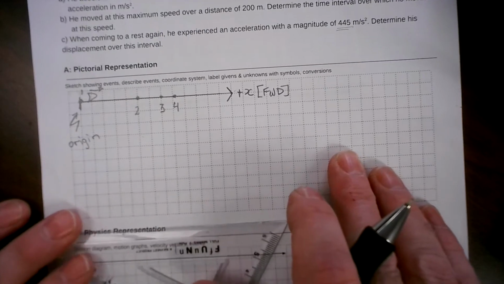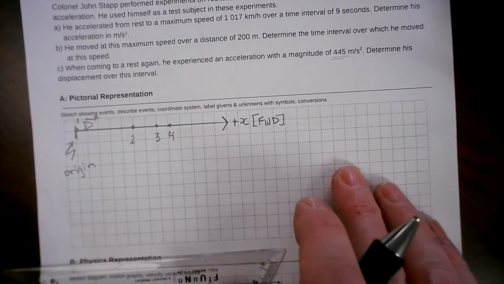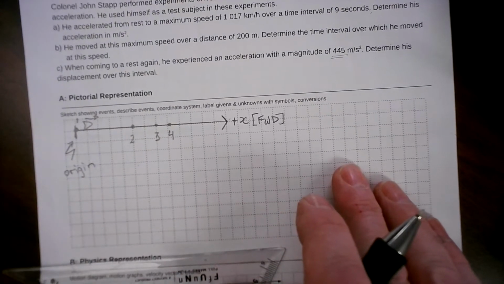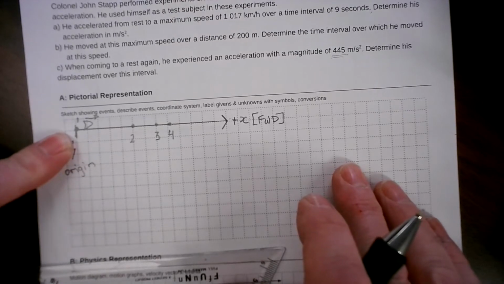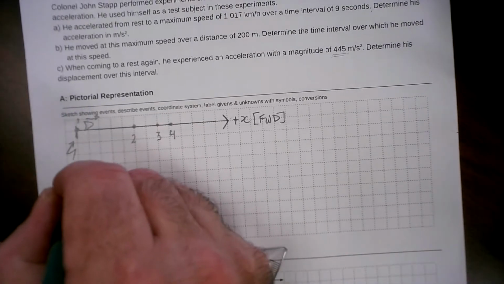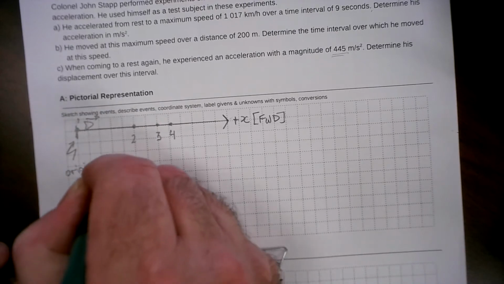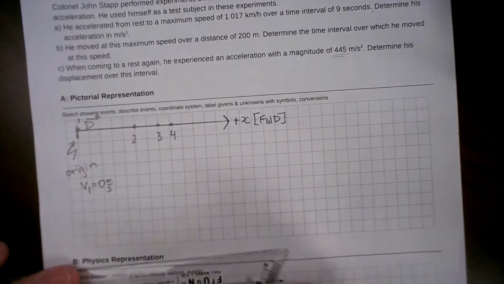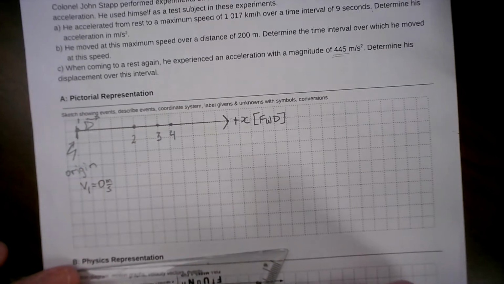Okay? So once you've drawn that carefully and you're thinking about what's going on, we want to use clear notation. So I'm seeing some of you use V initial and V final multiple times, and for different intervals. What's V at the beginning? It's 0, right? So we're going to call that V1. What's V at event 2?